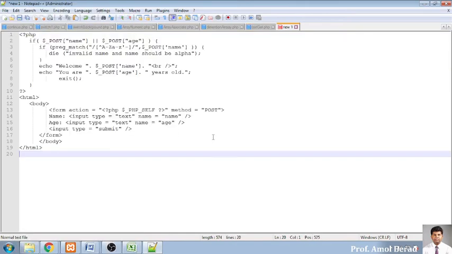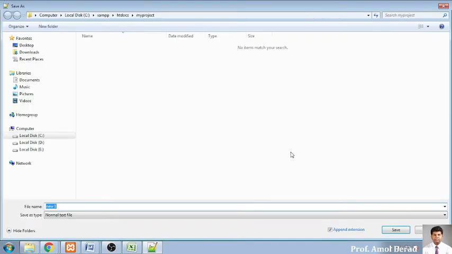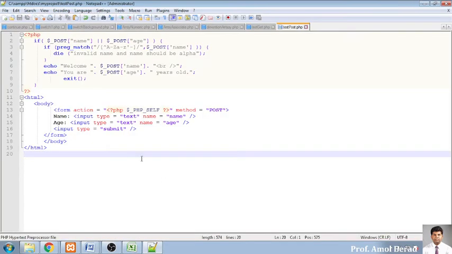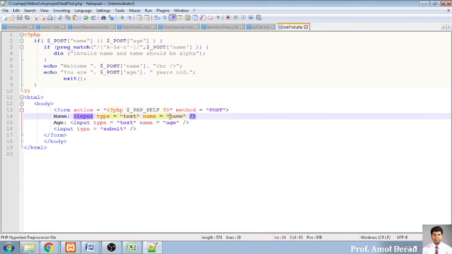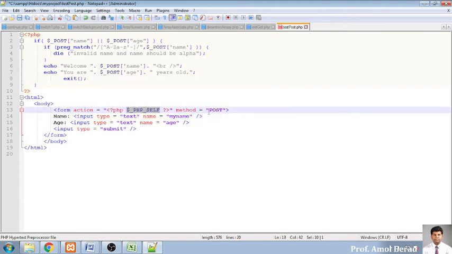So same code, I am copying it and I am moving towards my new file, and I'm saving it as test post.php. So it is stored, saved into C drive, XAMPP folder, htdocs and my project. So I have saved it. Same thing what I am doing here is that I will change it as my name. So मैंने इसको नाम किया. So same, it will be calling the same page with the help of POST method.